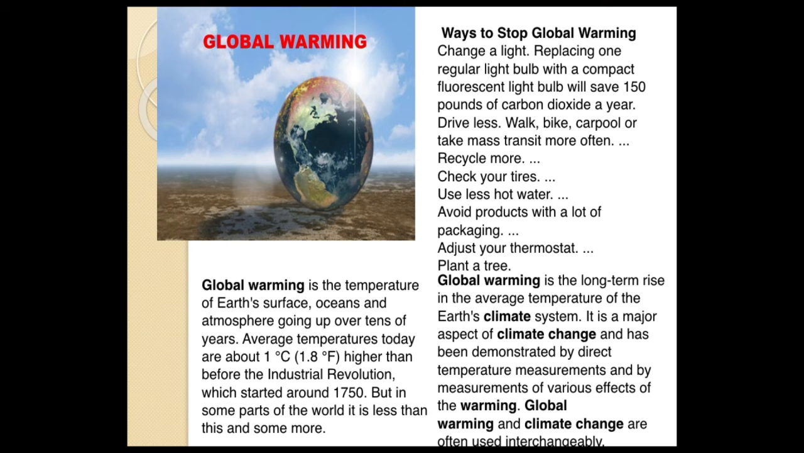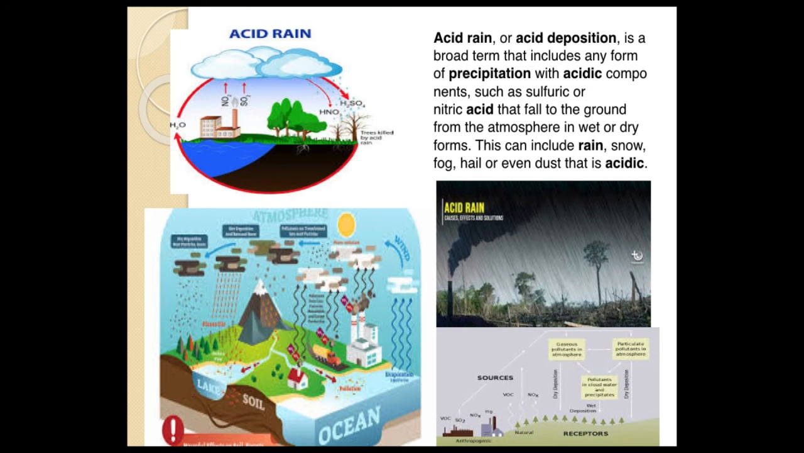So global warming is a long-term rise in the average temperature of the Earth's climate system. It's a long-term, not a short-term, rise in temperature. As a result of global warming, there will be climate change also. So global warming and climate change can be interchanged and used together. So I think you have understood what is global warming, climate change, then nuclear winter. Okay. Now the next one is acid rain.